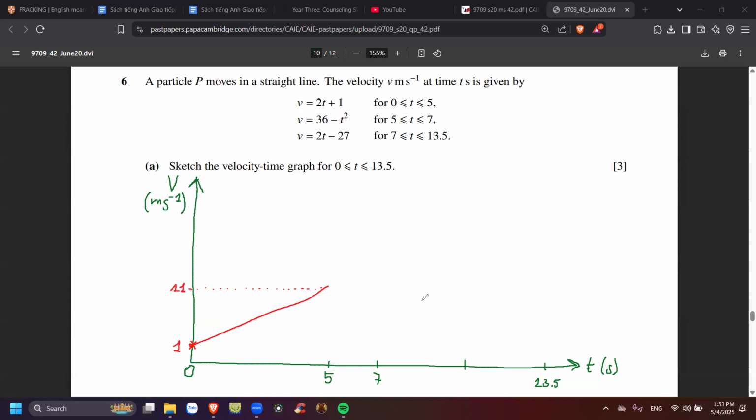Okay, so for the second equation, it's a parabola. Oh no, is it a parabola or something? No, it's a quadratic equation. The second equation will be quadratic. So if t equals 5, it's also correct. So it's going to be 36 minus 25, so 11 also. So it also starts from here.